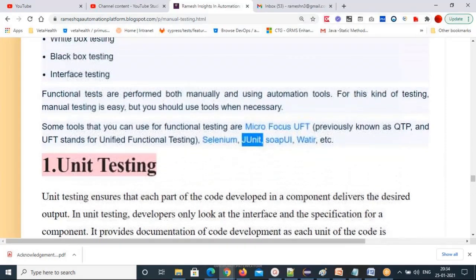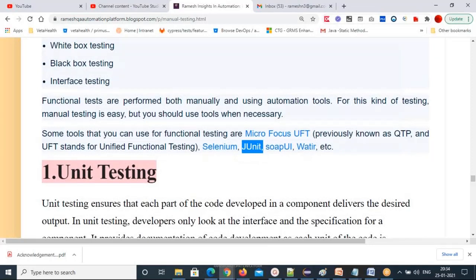As you know, what is meant by unit testing? You are all aware of unit testing, right? Yes. Unit testing ensures that each part of the code developed in the component delivers the desired output or not. So you check each and every part of the application. A small unit of the application is tested by a developer. The developer will test that each and every part of the application is working or not before sending the build to the testing team.